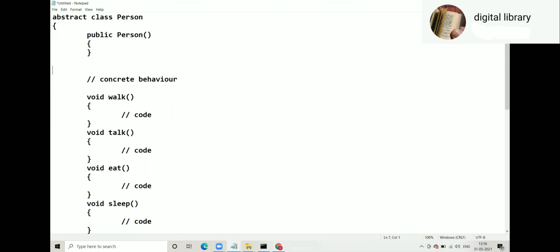This is an interview question. Yes? An abstract class can't be instantiated even if it does not have one also. Yes, because even if it does not have an abstract method, the abstract keyword is written, so the compiler can see this class is abstract, and the compiler knows only one thing: an abstract class cannot be instantiated. The compiler does not check whether the abstract class has an abstract method or not.